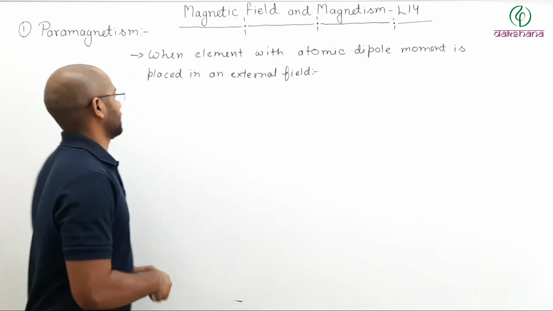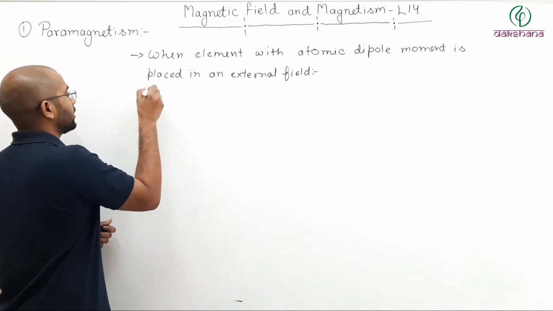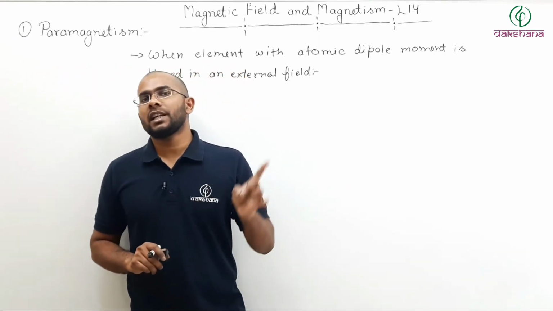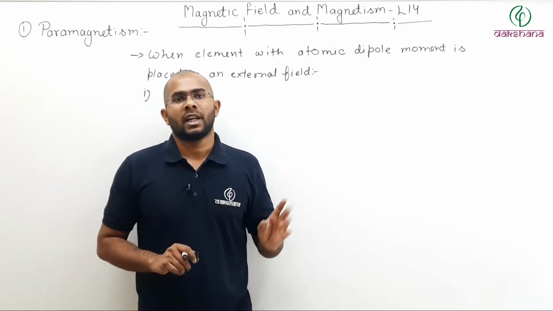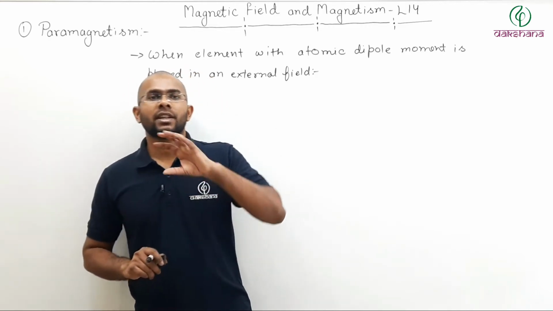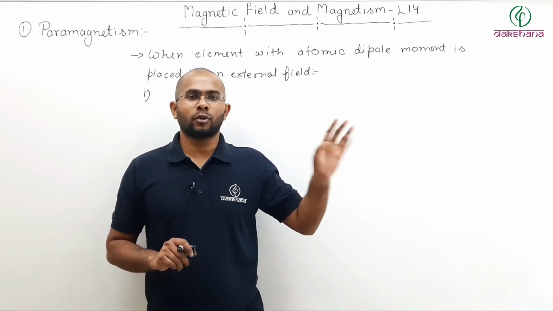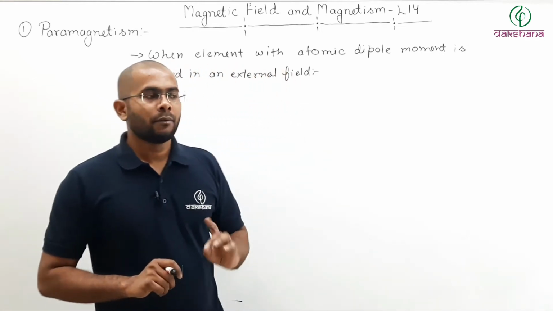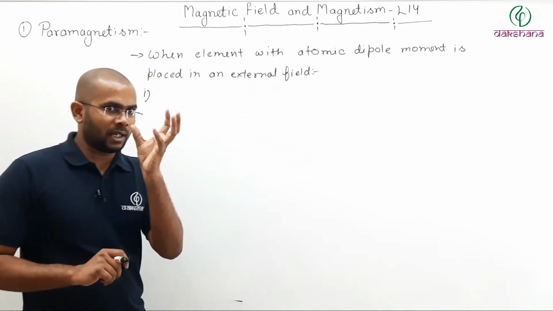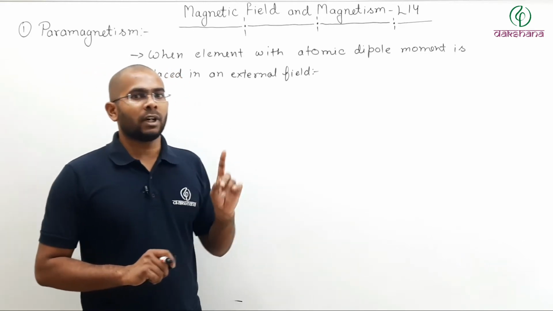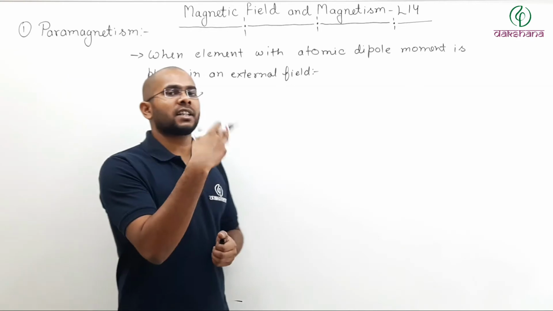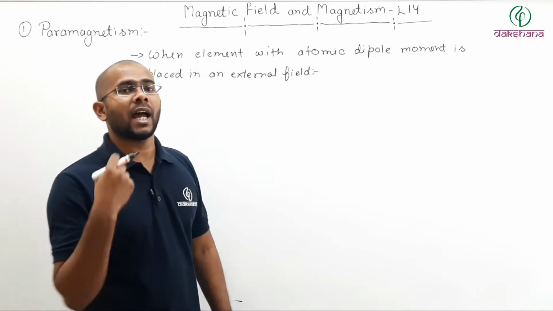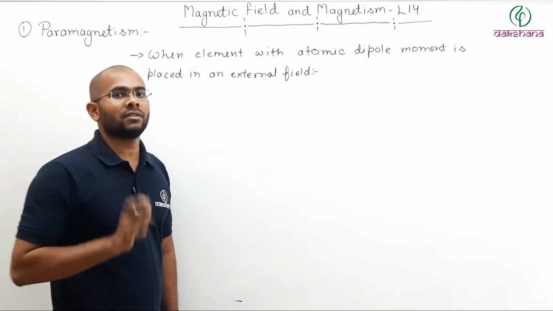So two things happen. Number one, atomic dipole moments which were initially in random motion, and since they were in random motion, their total magnetic moment was zero. The total magnetic moment of your sample of the element was zero. Now, when you place that sample in an external magnetic field, the atomic dipoles will start experiencing torque M cross B, and due to that torque, they will start aligning themselves in the direction of the external field.